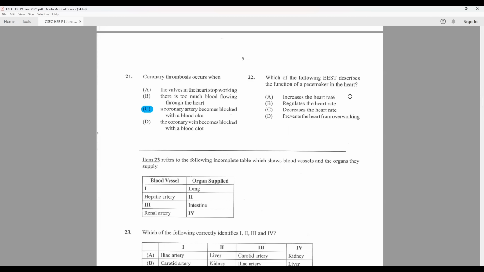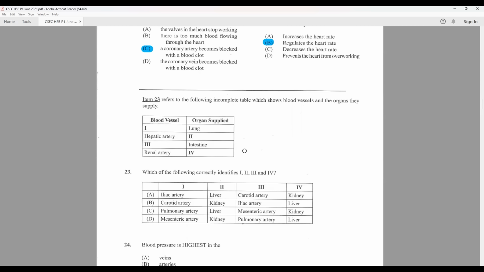Which of the following best describes the function of the pacemaker? That is where you get initializing of your heartbeat. It increases it, it decreases it, it regulates it. So regulates is the best answer. Notice these answers are correct. That's why the question identifies best as being the capitalized word.